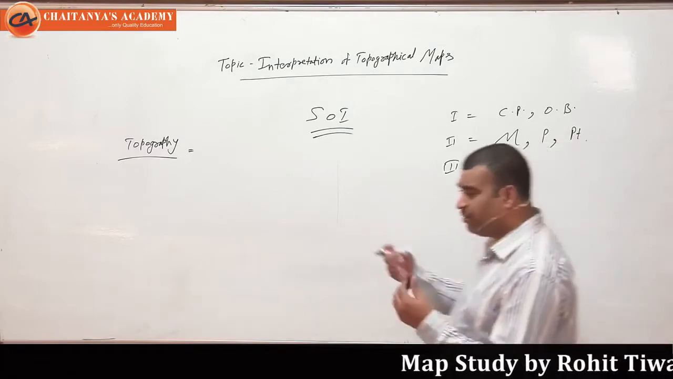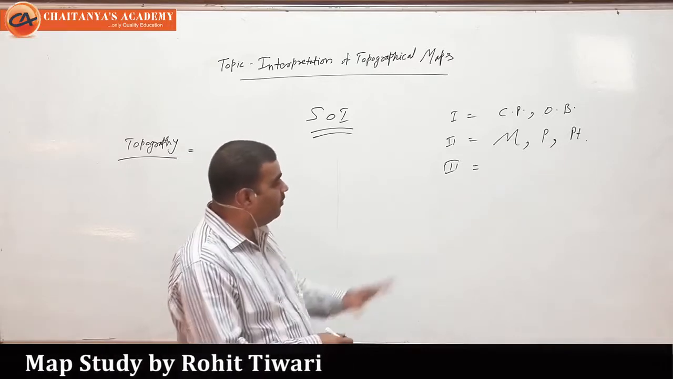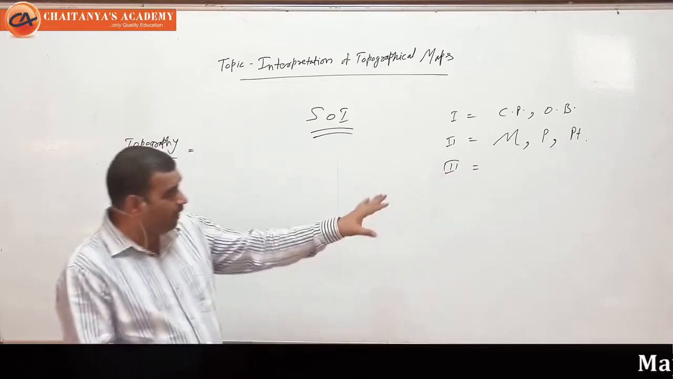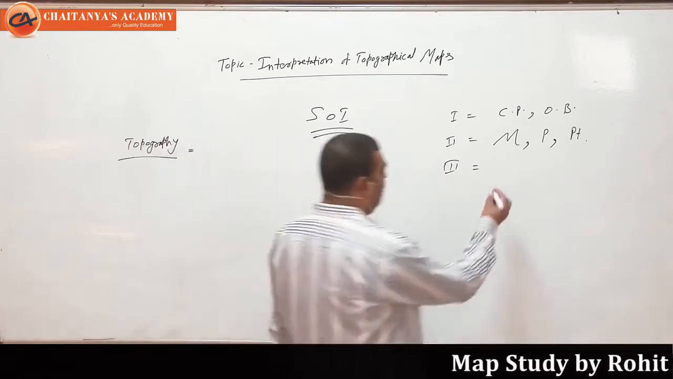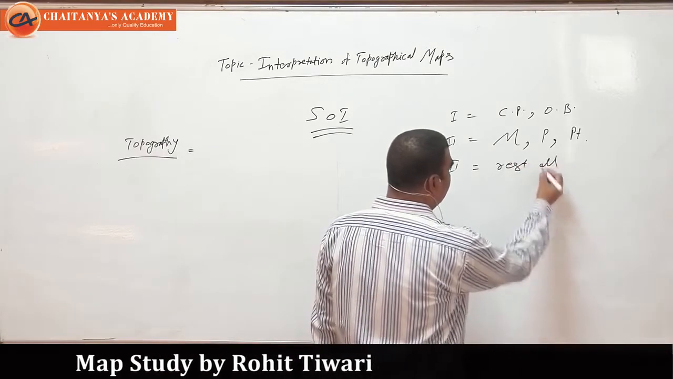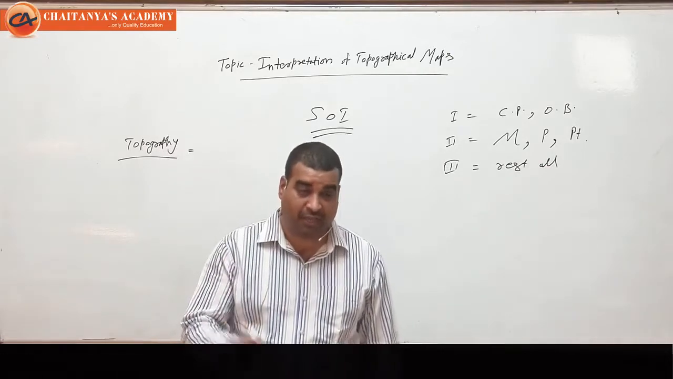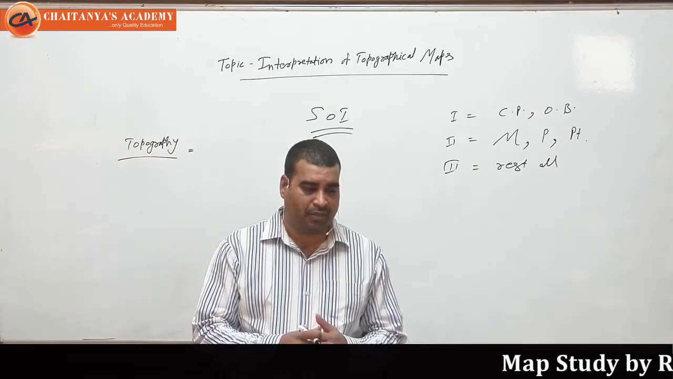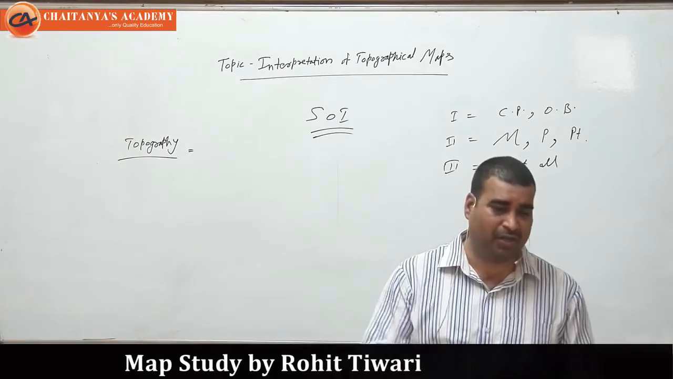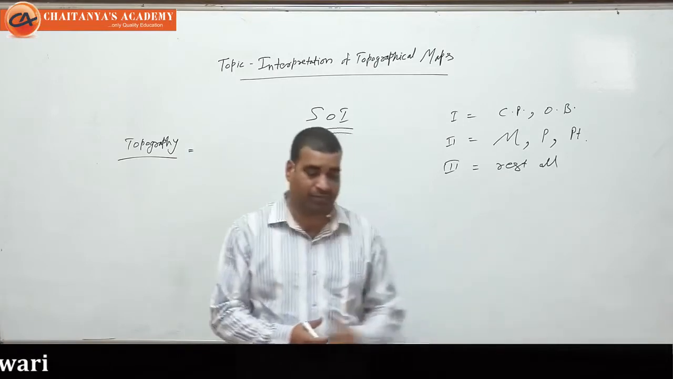And in the third order, all the rest of the relief features come under the third order. So in the first order we have continental platforms and ocean basins, in the second order we have mountains, plains, and plateaus, and in the third order we have all the rest of the features, like beaches, caves, and so on. There are so many things left, and everything comes under the third order relief features.